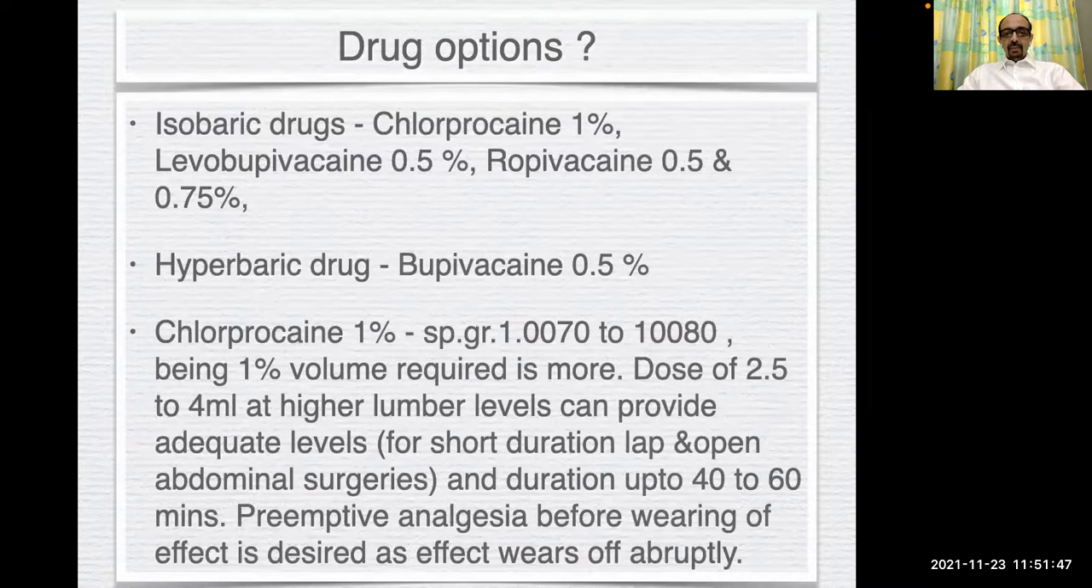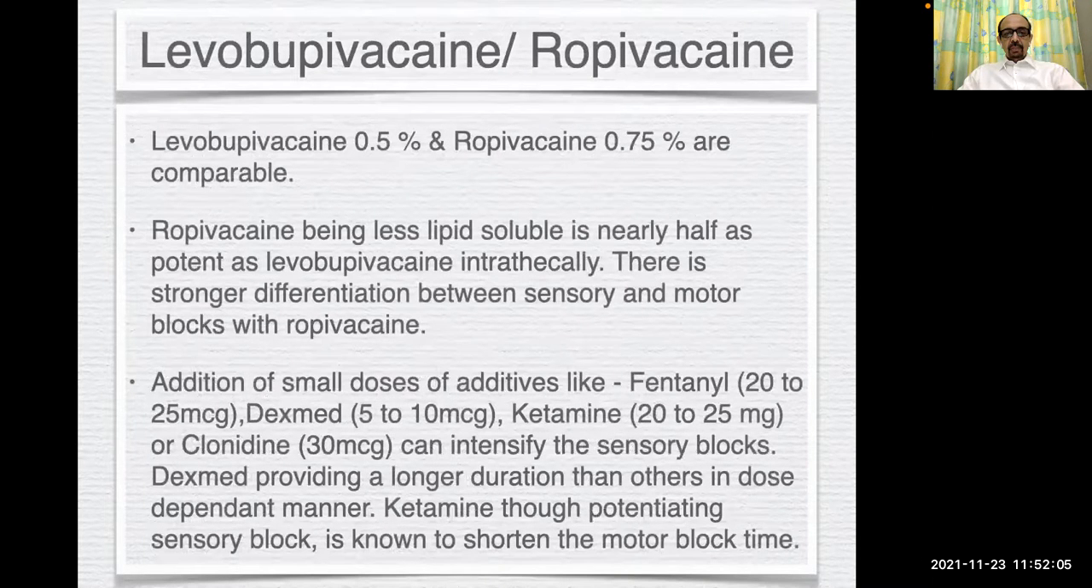Amongst the isobaric drugs, chloroprocaine 1%, bupivacaine 0.5%, ropivacaine 0.5% and 0.75%, or the hyperbaric drug bupivacaine 0.5% can be used. With chloroprocaine 1%, the volume required is more, and it is really useful for short duration surgeries of up to 40 to 60 minutes. Bupivacaine 0.5% and ropivacaine 0.75% are comparable. Ropivacaine, being less lipid soluble, is nearly half as potent as bupivacaine intrathecally, and there is stronger differentiation between sensory and motor blocks with ropivacaine.